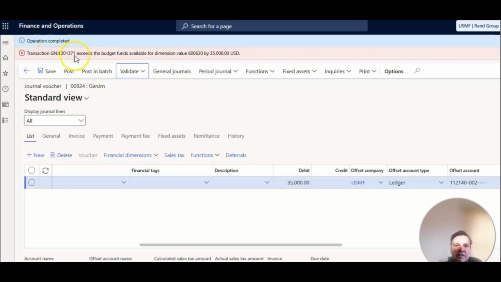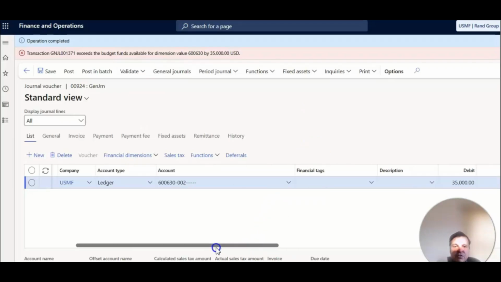So you can see that it tells us that it exceeds the budget funds available for dimension. It's not going to let you post this entry unless things are corrected. By correction, I mean we might have to go and increase the budget in our budget register entries, or add additional budget for this particular GL expense account, or transfer the budget.